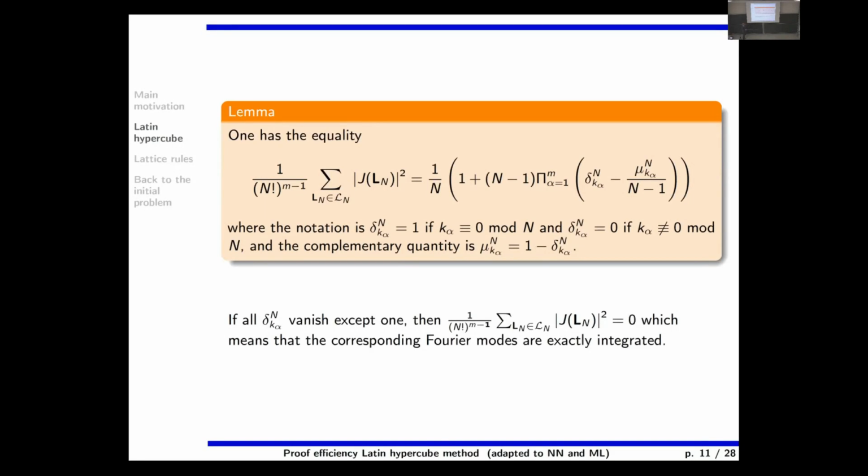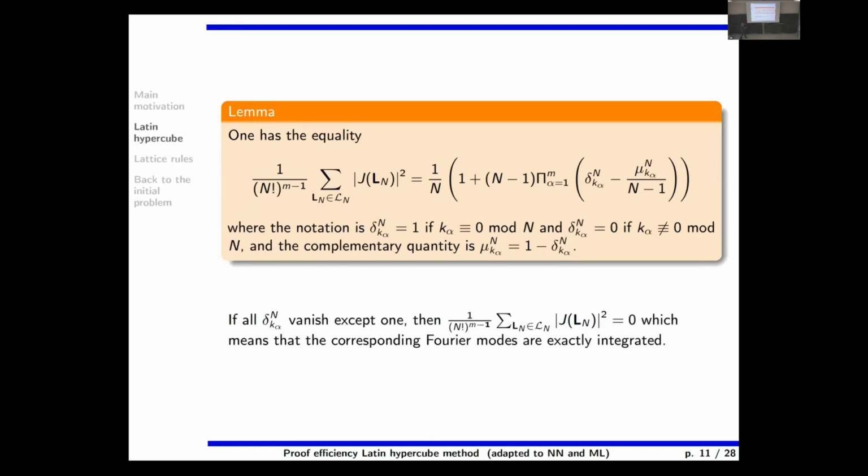And you immediately see a certain number of properties of this formula. Of course, if k is equal to 0, all these guys are equal to 1, then you have n minus 1 plus 1, that is n divided by n, so you have 1. The result is 1, which is normal because it is the constant function equal to 1.